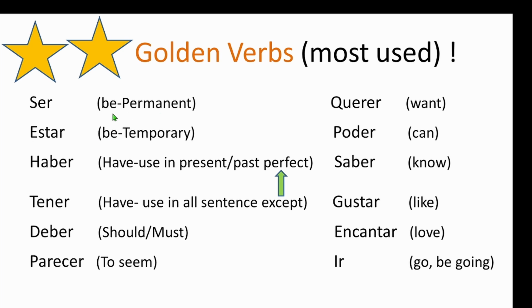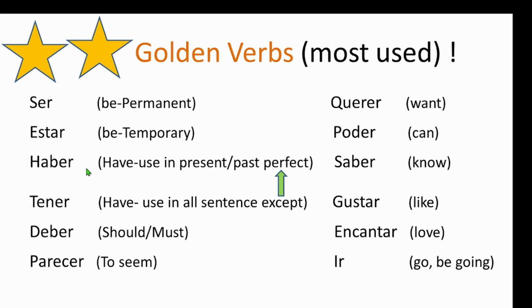So one is permanent be and one is temporary be. Ser and estar are different from English. We just have one be in English, but in Spanish there are two. You use ser in a permanent situation. Like if you say I am a boy, am is there, so it's permanent, so you use ser. And if you say I'm happy, happy is an emotion, so you use estar. You're going to learn this in future.